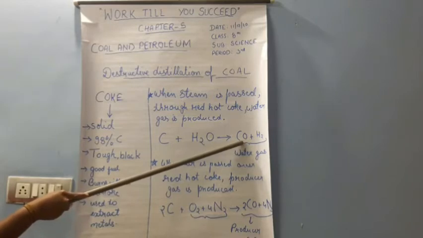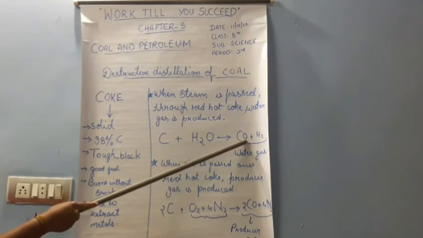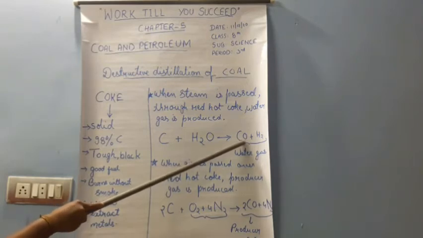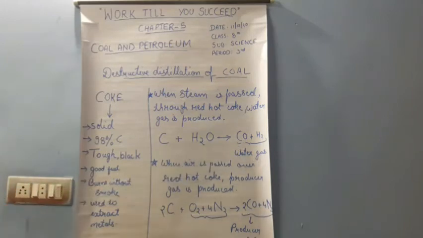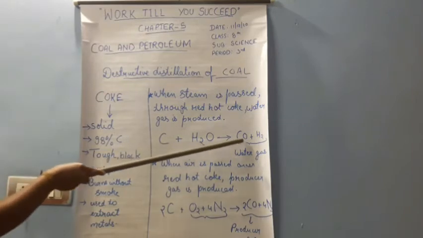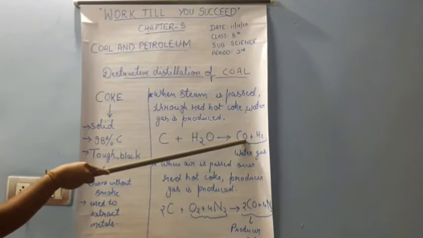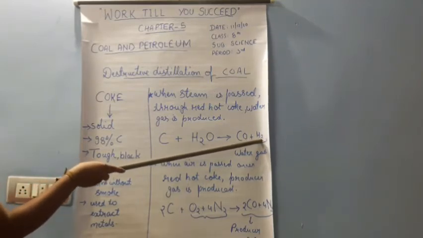O represents oxide. Okay, carbon monoxide. Then why are we writing mono? Mono represents one. We have seen many times mono, di, tri, tetra and so on. So this represents only one oxide. You can see only one oxide is there. That's why it is called carbon monoxide. Then two molecules of hydrogen are also coming out. It is a completely balanced reaction.